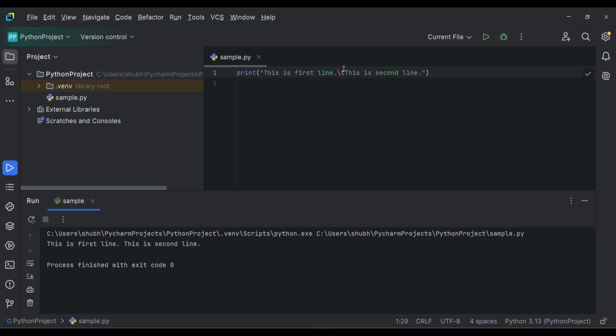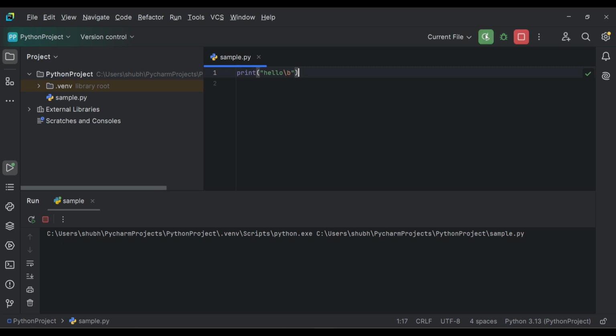After that we have slash b for backspace. So let's take a single word hello, then slash b. What it will do is try to print the whole word, and after that it will apply the backspace. So o will be removed. Only the first 4 letters will get printed.